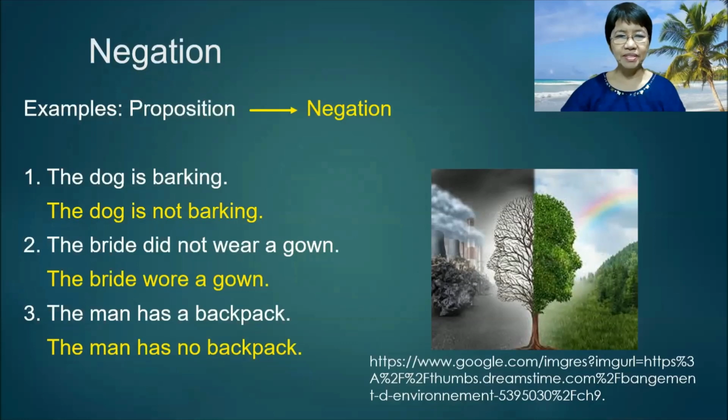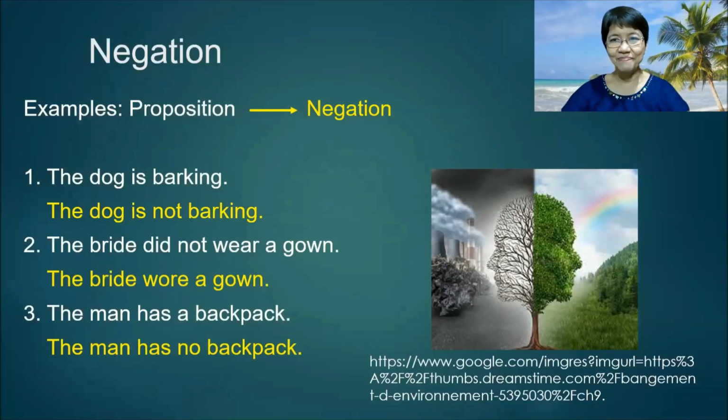And number 3, the man has a backpack. The negation is the man has no backpack. Look at the picture here. One half of the picture is a negation of the other half. The left side is gloomy, dry, and dead, and the right half is bright, alive, and green. So they are exact opposites, and they are negations of one another.